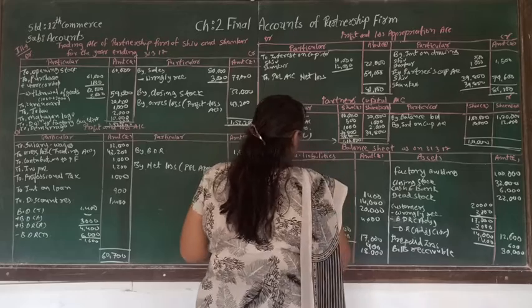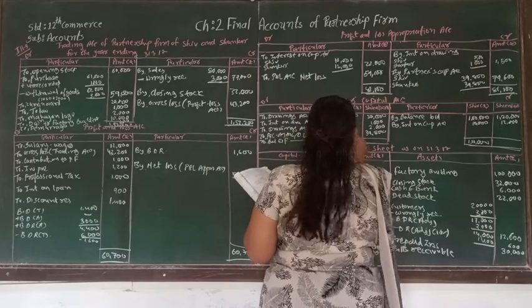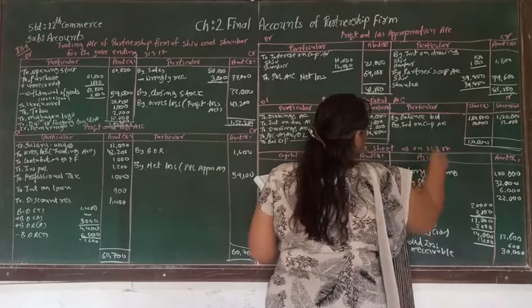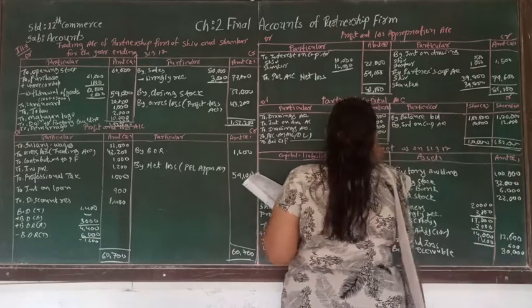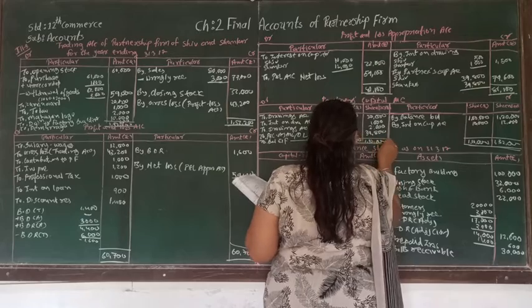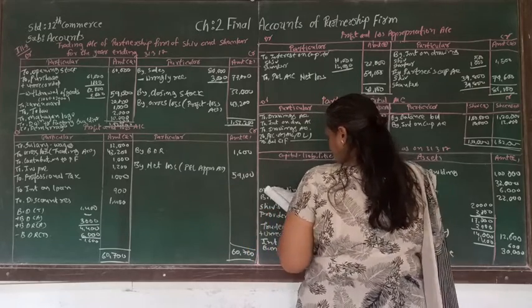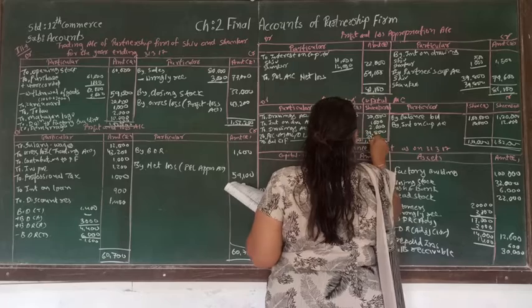That is 58,700, and the balance of this account will be 1,32,000, and we are going to take this to the debit side. From here, if we deduct all the items, it is 69,200.